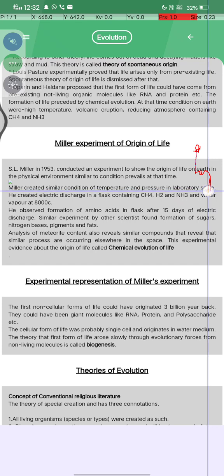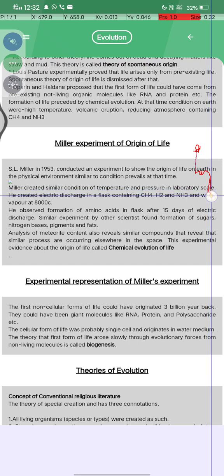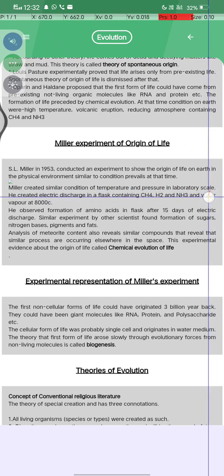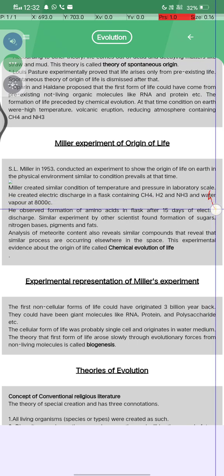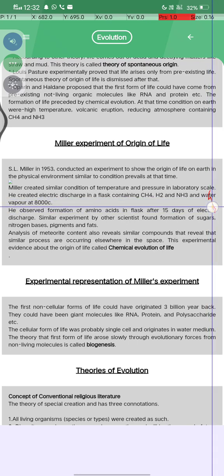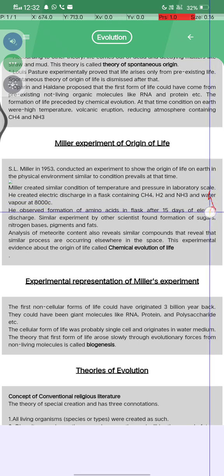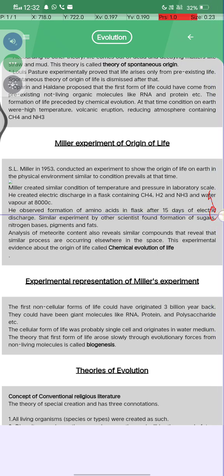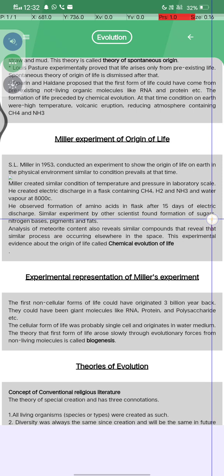Miller created similar conditions of temperature and pressure on a laboratory scale, and he created an electric discharge in a flask containing CH4, H2 and NH3 and water vapor at 800°C. He observed the formation of amino acids in the flask after 15 days of the electric discharge.